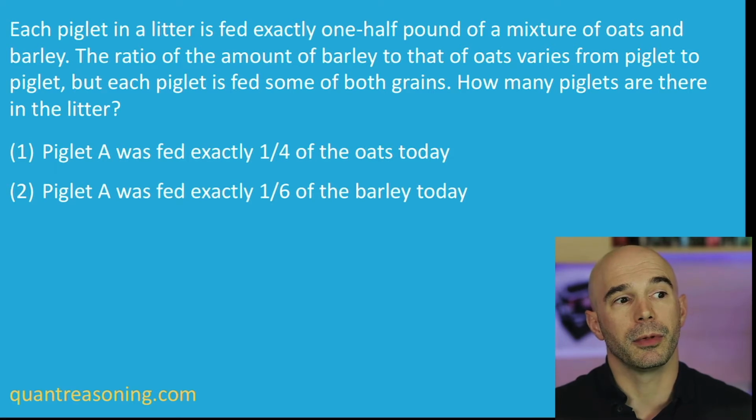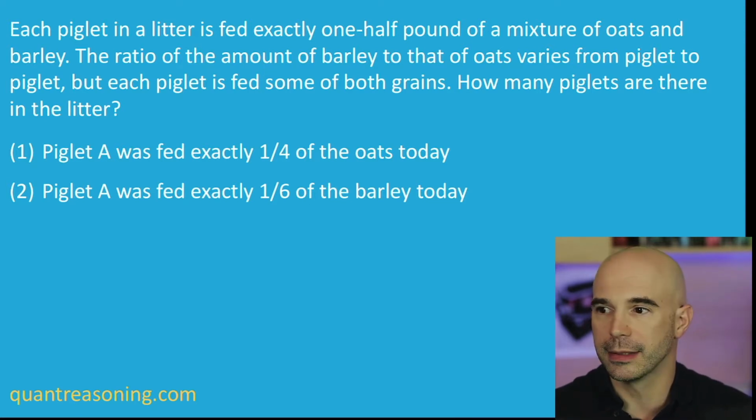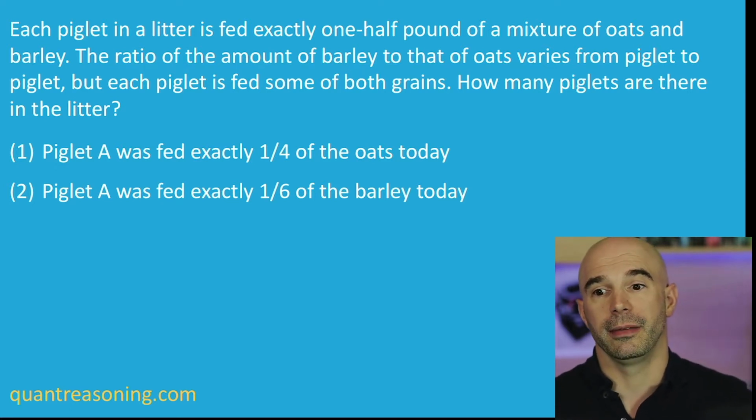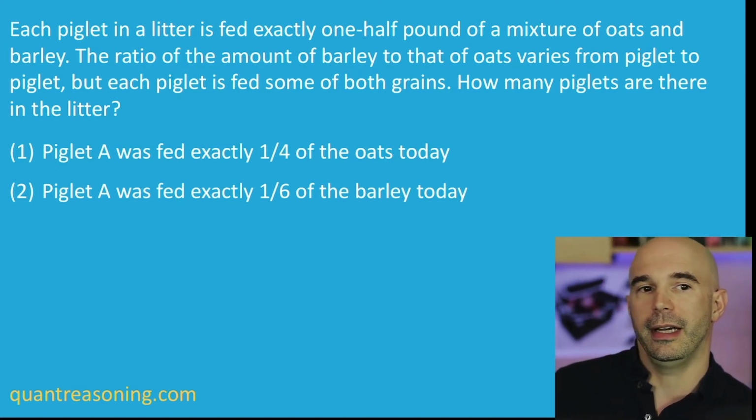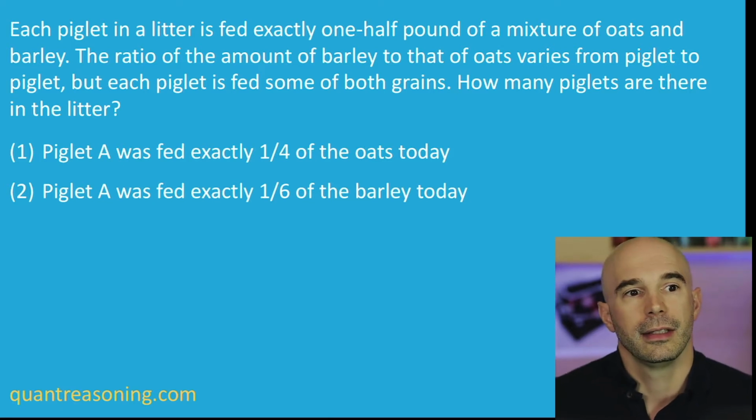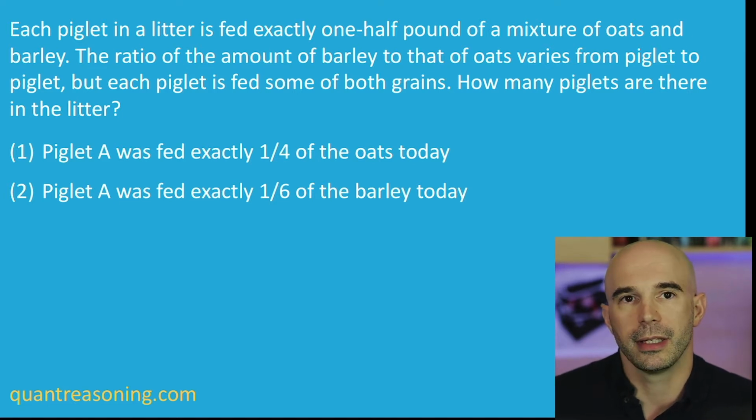I'm sidestepping the number of pounds here and just saying if Piglet A receives 1/10 of the total amount of grains, then there must be 10 piglets, because we know each piglet receives the same total amount. The internal ratio of what they're getting is shifting, but if you don't care about the type of grain and you just say, how much grain is each piglet getting? Every piglet is getting the same amount by weight. Like if you put them on a scale, every piglet is getting the same amount of grain. So if Piglet A gets 1/10 of the total amount of grain, then there would be 10 piglets.